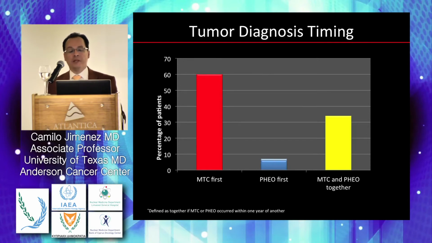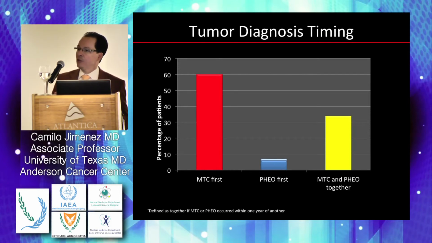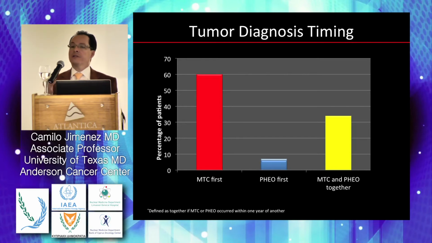Now, in several patients, the diagnosis of medullary thyroid carcinoma and pheochromocytoma happens together. The implication is that when you see a medullary thyroid carcinoma, you order the gene testing. If you are not able to order the gene testing, please order plasma metanephrines or 24-hour urine fractionated metanephrines, regardless of whether you know if the patient has MEN2A or MEN2B.